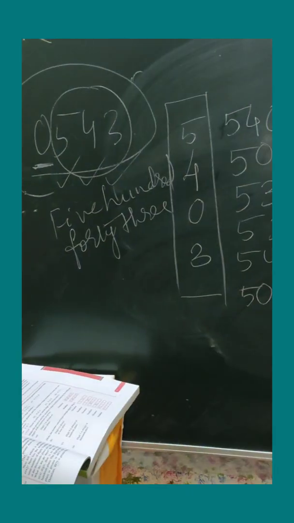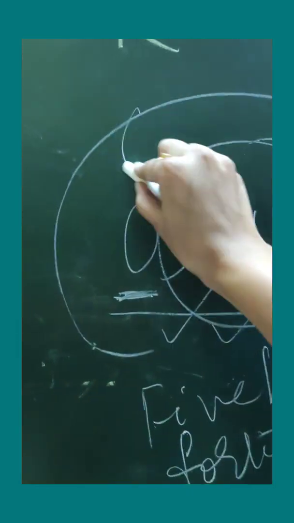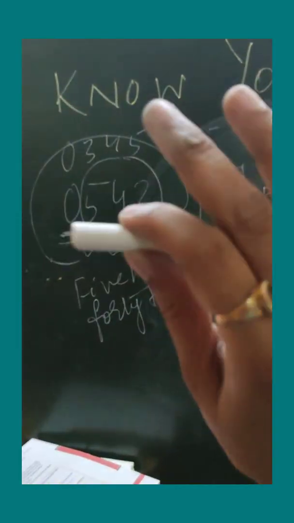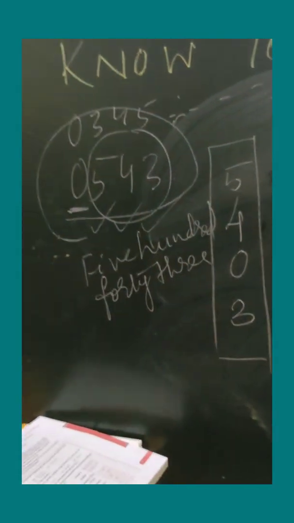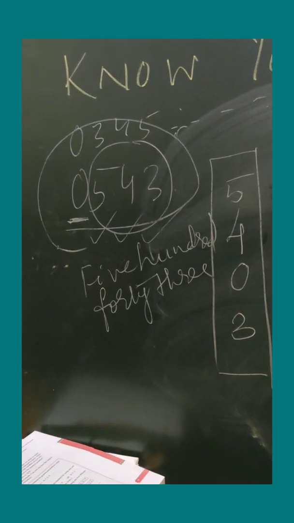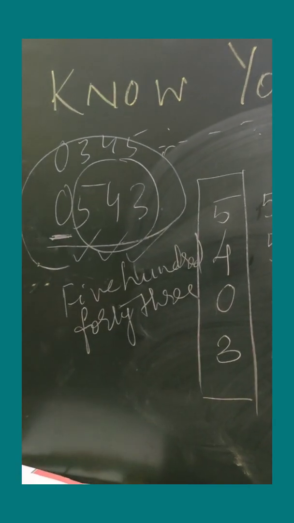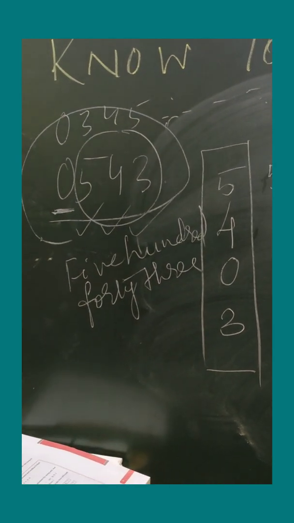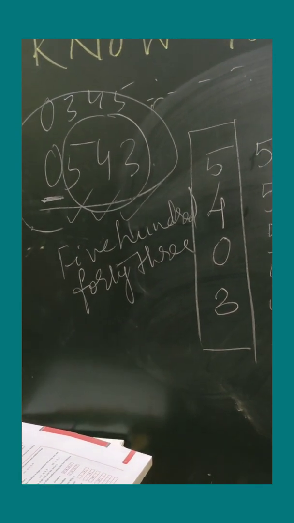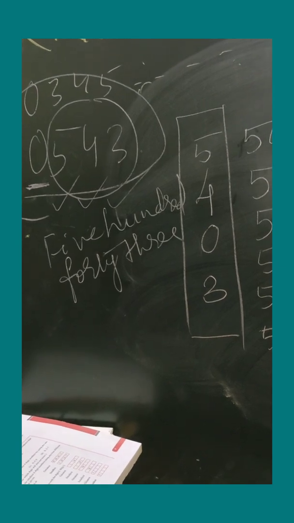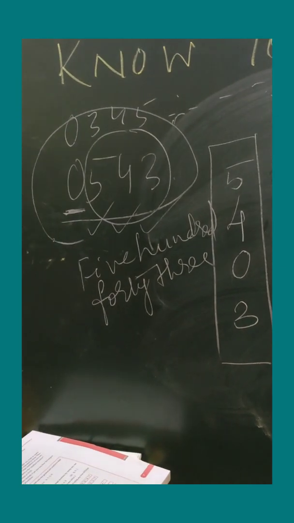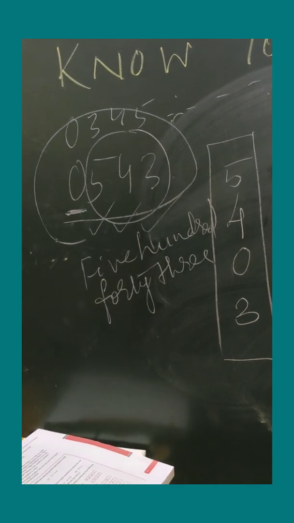Had it been any other sequence, for example, like 0, 3, 4, 5 and all those things. So all those numbers, they will not be considered as 4-digit number. Even though you have written 4 digits over there, they will not be considered as 4-digit number. Because 0 at the first place is never considered as the proper numerical place which can be written as a whole number. So 0 has no value over there, you can say, if it is placed at the first position itself.